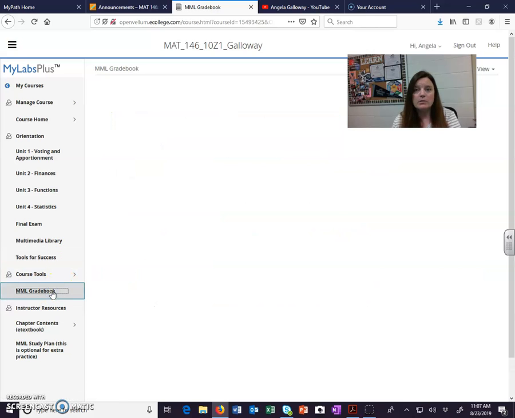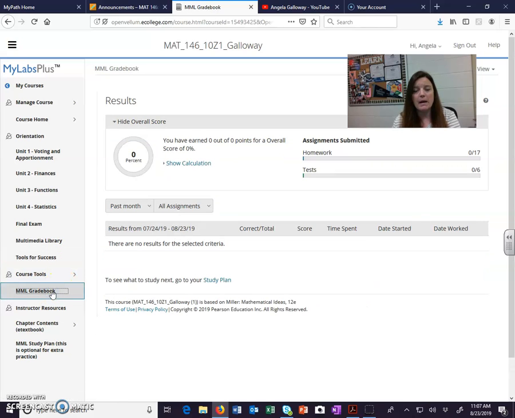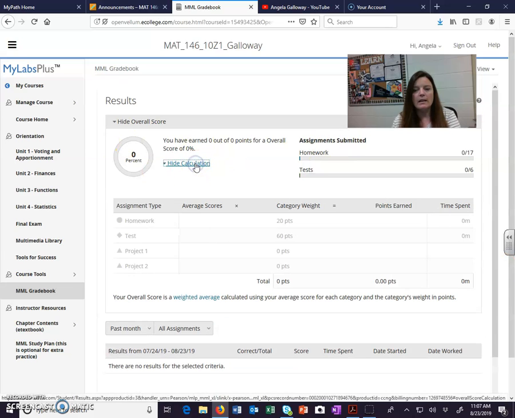This is your grade book. The grade book for MyLabs is going to have all your homework and your tests. When we do the projects, you'll submit them in Blackboard, so the original grade will be there, but I will then add it into your MyLabs grade so you can see everything on this grade book. As you're working through it, you can look here and see what your homework average is, what your test average is, and then when we get the projects, you'll have those on there too.